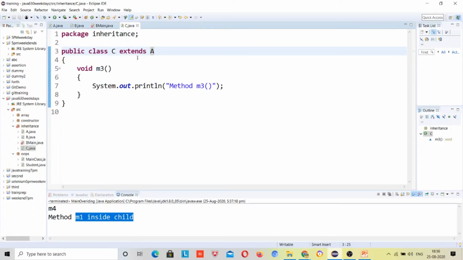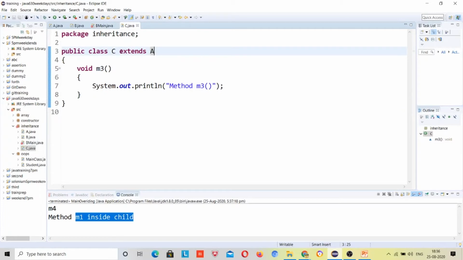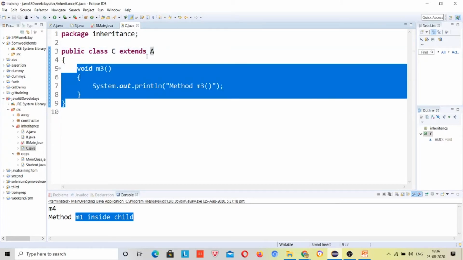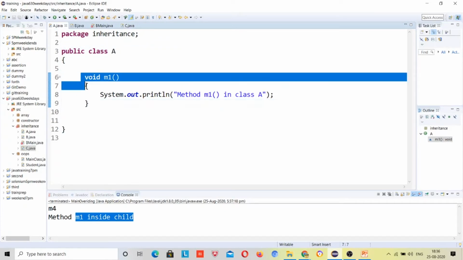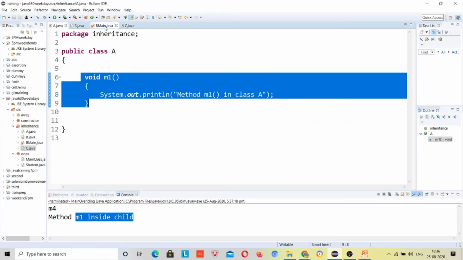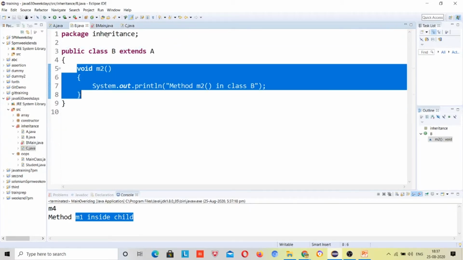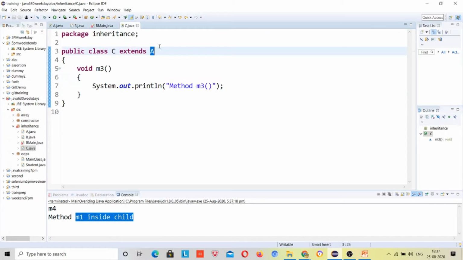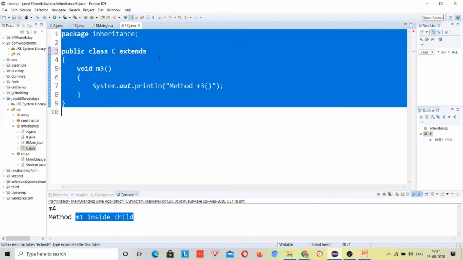I have made the object of class C, so I can call m3, and since I have extended class A, which has m1, I will be able to call m1 and m3 only. And if I apply multi-level inheritance, here C extends B. B has m1 and m2 and C has m3, so I will be able to call all. Does it make sense, what is the difference between multi-level and hierarchical, everybody?